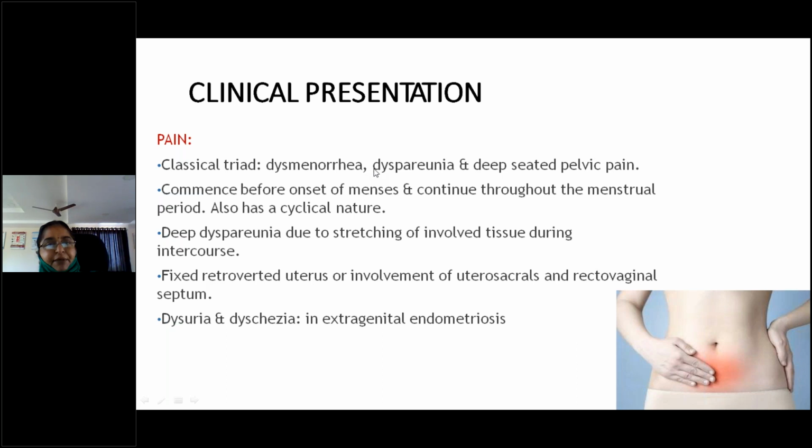Coming to the dysmenorrhea, the pain starts before the onset of menses, and at the time of menses the pain will be very severe and slowly it will come down. Dyspareunia is mainly due to the involvement, as I already told you, of the uterosacral ligaments and rectovaginal septum, and because of adhesions, fixed retroverted uterus, all this can lead to dyspareunia.